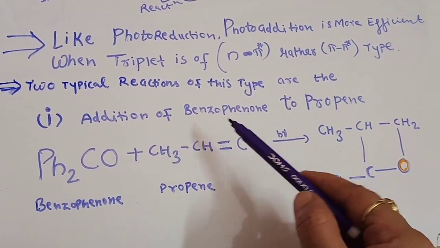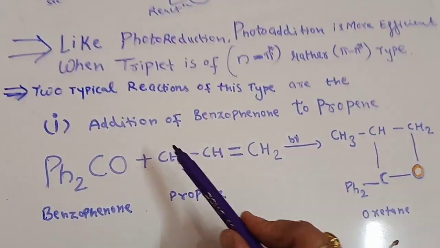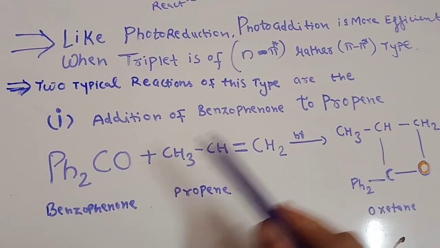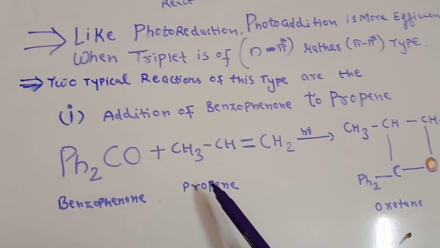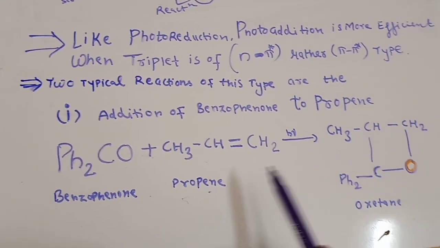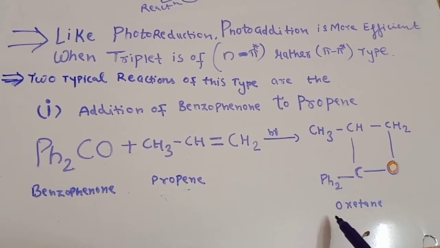So first let us see the addition of benzophenone to propene. This is our carbonyl compound, benzophenone here. It will add to the ground state of the propene to form a cyclic product, that is oxetane.